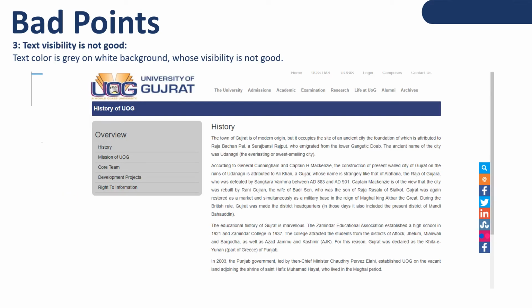And the third one is that text visibility is not good. Text color is gray on a white background whose visibility is not good. Like we can see from this screenshot, the font is very small and its color is gray, and it is not a very visible color. So yeah, it's a bad point.